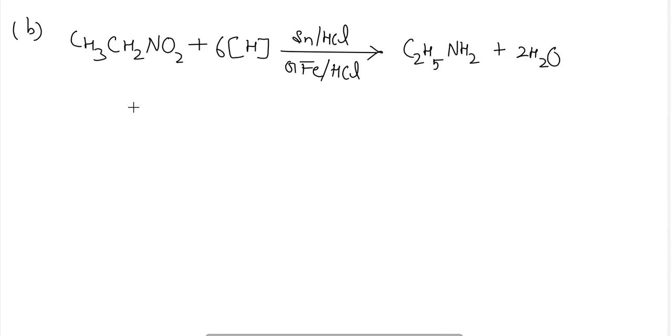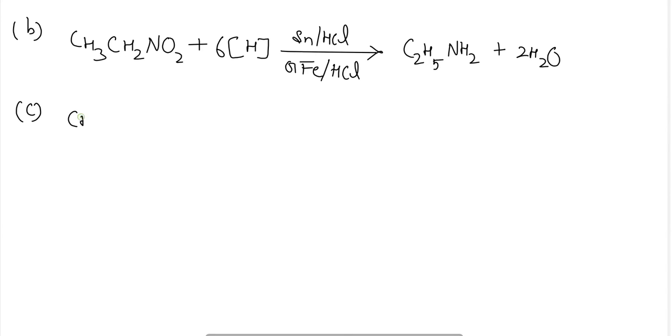Okay, so here this Sn can be used with SnCl2 with the mixture of the concentrated HCl also. Okay. Next is the reduction of the nitro compounds in the presence of a strong reducing agent such as lithium aluminum hydride.